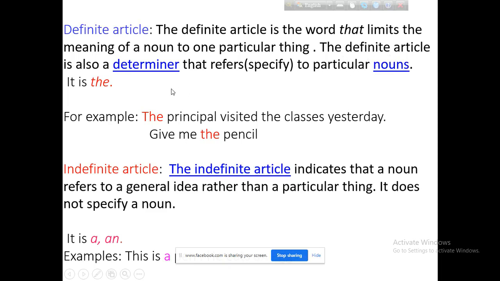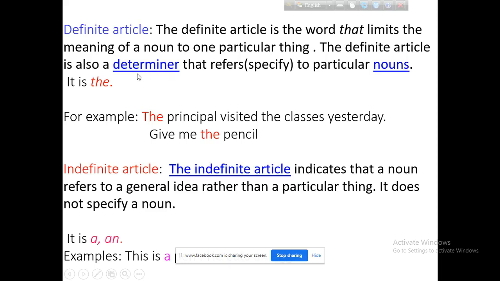The definite article is also a determiner. It is a determiner that specifies a particular noun.